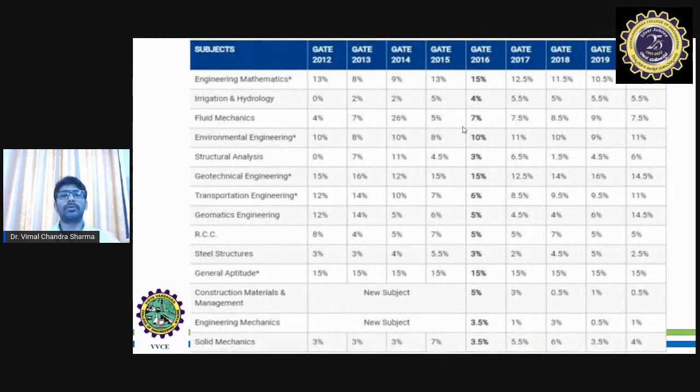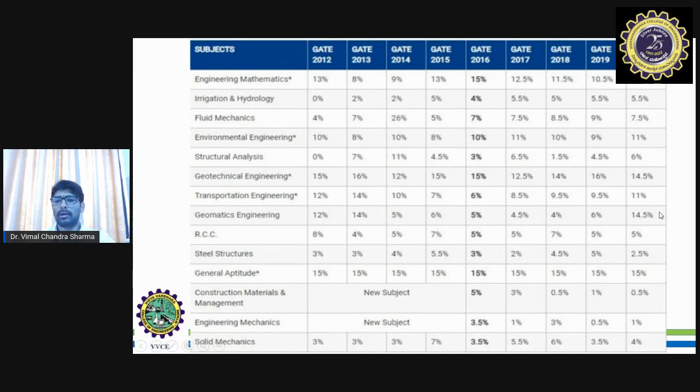So when it comes to the subject's weightage, from GATE 2012 to 2020, if we see the GATE question papers for civil engineering students, most of the questions asked in recent 2020 were from geotechnical engineering as well as geomatics engineering, which was quite unexpected this time.